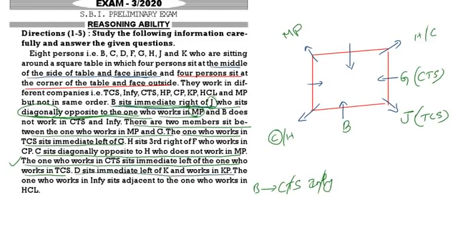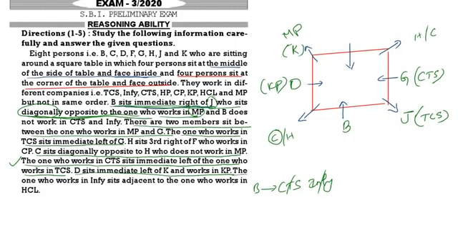D is on the immediate left of K and works in KT. So here only I should write K. D is on the immediate left of K. Since K is facing away, D is on the immediate right of K and works in KP. So D works in KP.